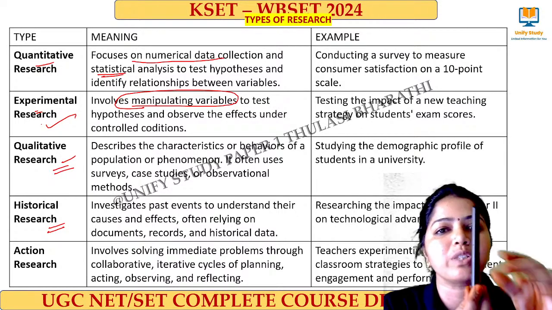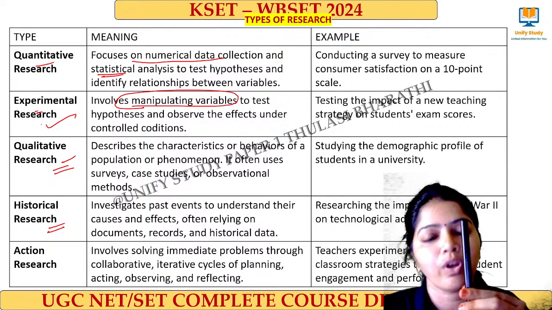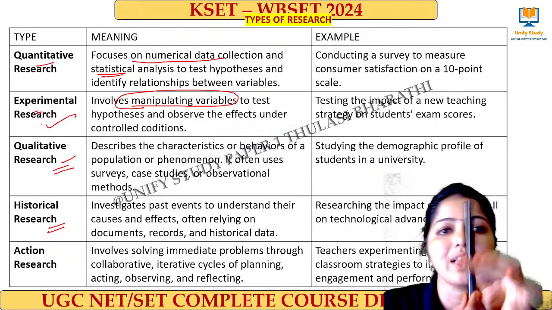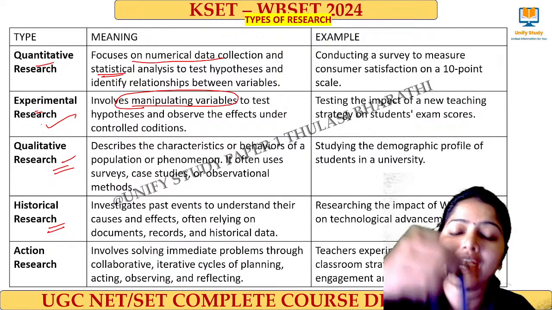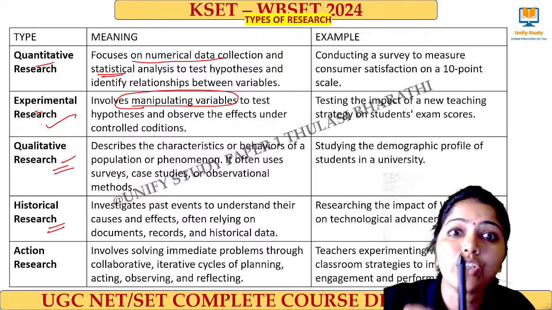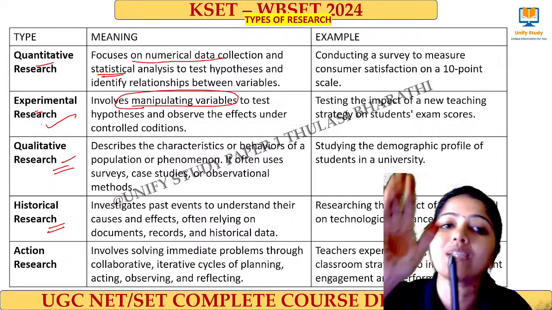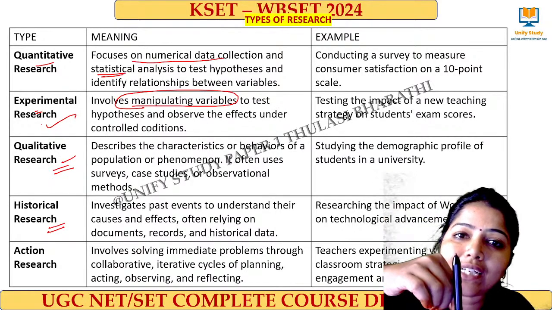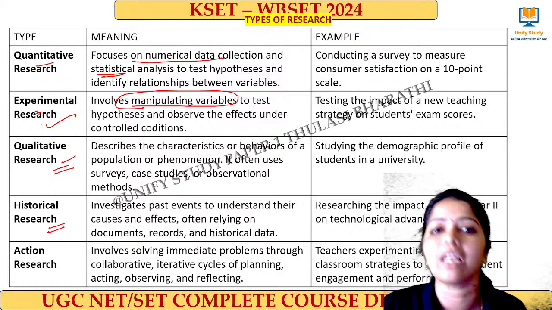Suppose this is a pen which has been found from 100 years before. I have to ensure this is that 100-year-old pen or not. That is called external criticism. And then inside it there is some content. I have to ensure whether that particular data is valid or not. That is called internal criticism.